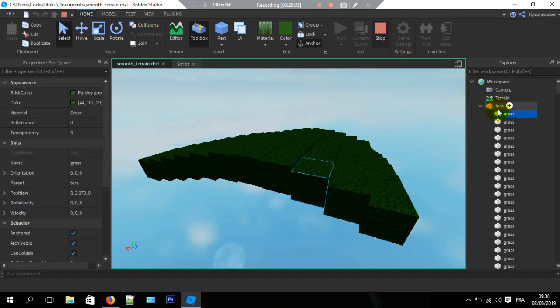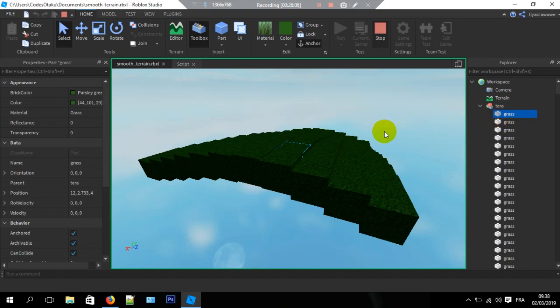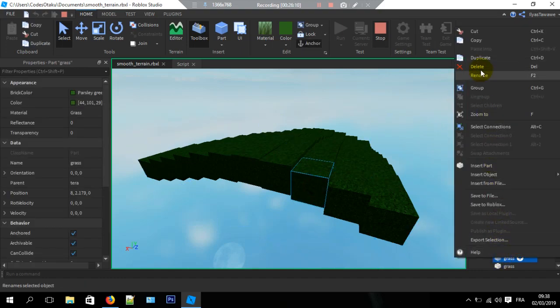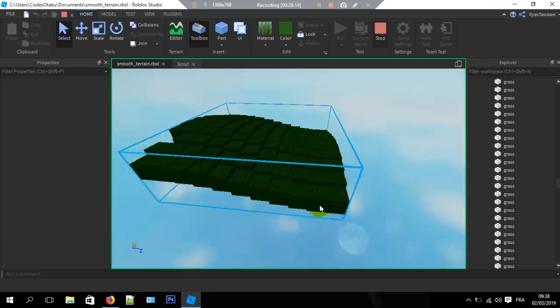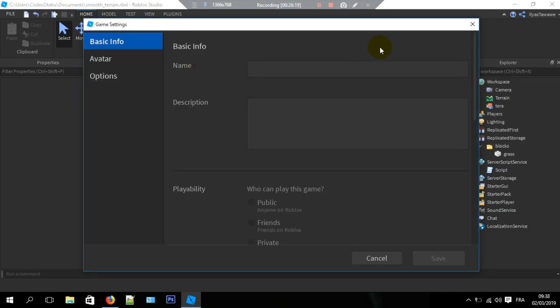And let's see, I think it's overlaying with each other. Right, it's overlaid. So I think I'm going to have 4 grass blocks. Yeah, I see what's going on. It's getting in the way.